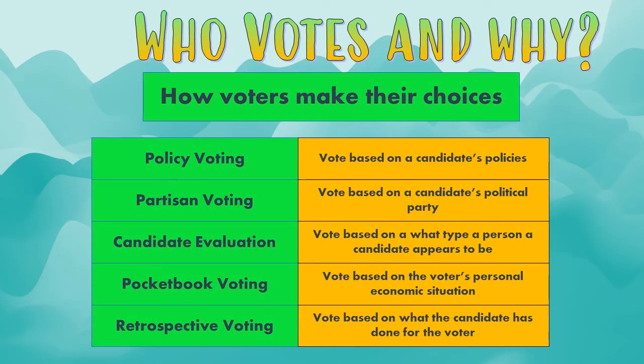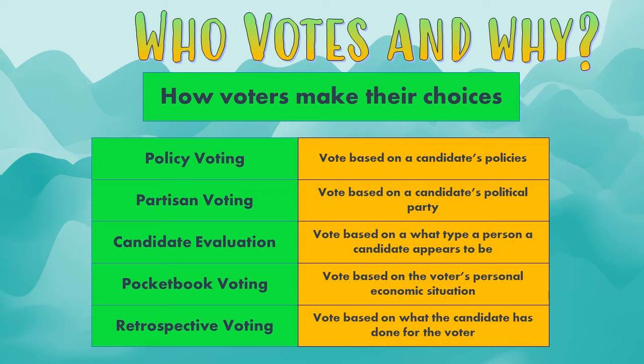When we think about voters, we need to make sure we think about why they are making the choice that they make. What is it that causes a voter to vote for Donald Trump or to vote for Joe Biden? What is it that causes a voter to vote Democrat or Republican? So these are some ways that we categorize the choices voters make. The first two are really obvious here. We have policy voting, where a voter is voting based on a candidate's policy preference. So if I am mostly concerned with protecting the environment and one candidate has a good plan for fighting climate change, I'll vote for that candidate.